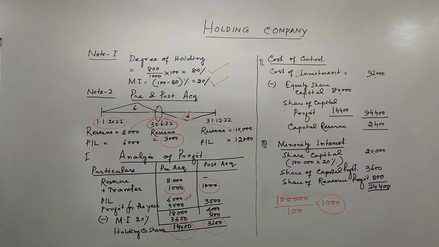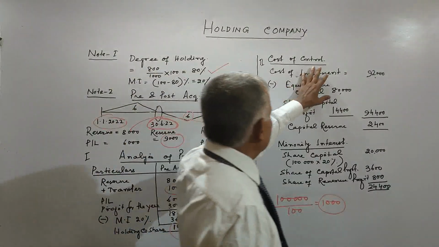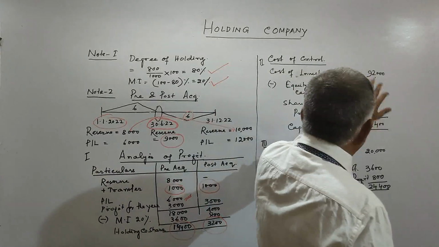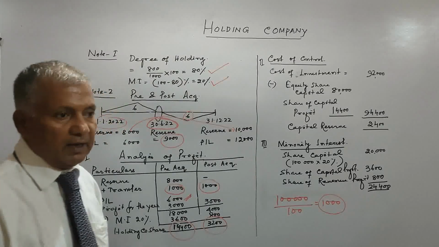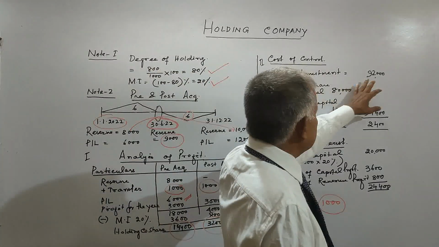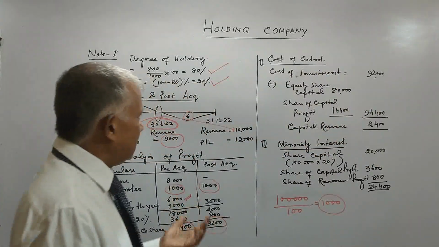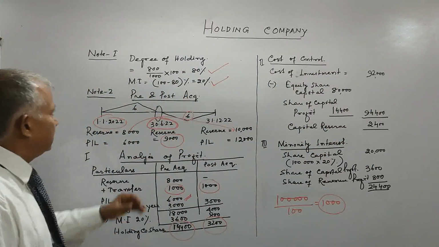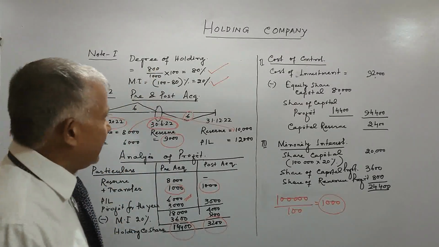Let us come to statement 2, that is the cost of control. The cost of investment is given on the asset side of the balance sheet of A Limited, that is 92,000. Equity share held by A Limited, that is 800 shares of 100 each.